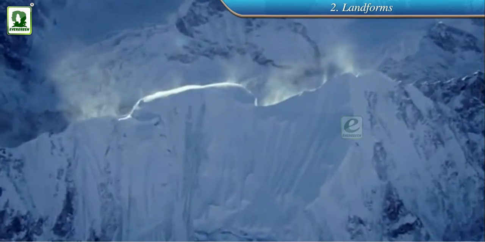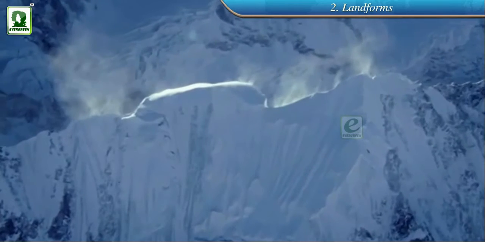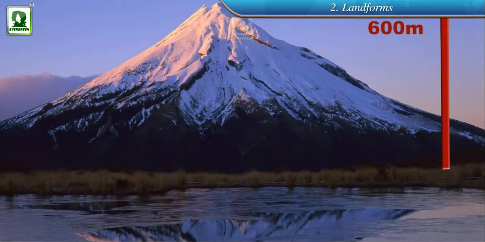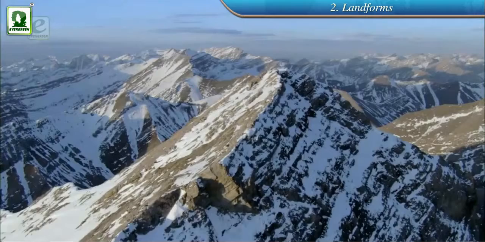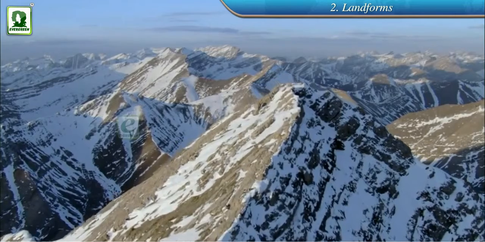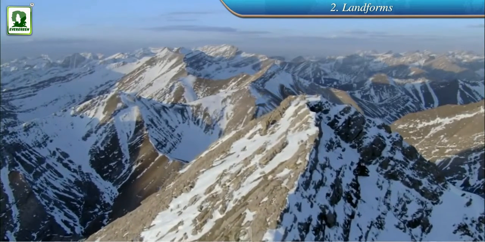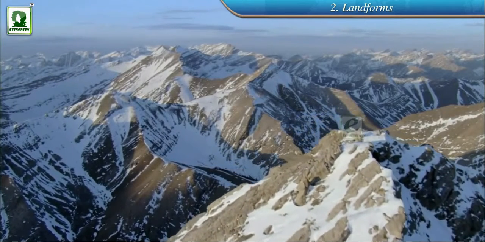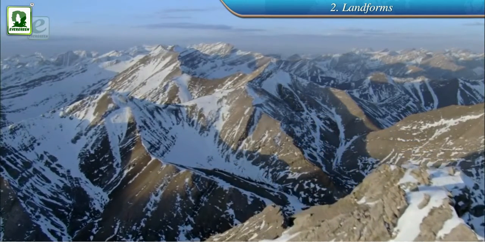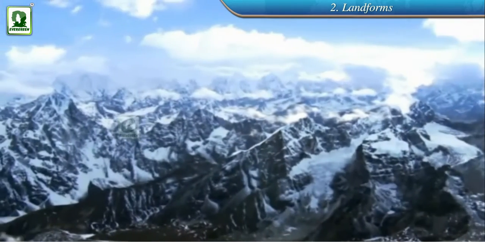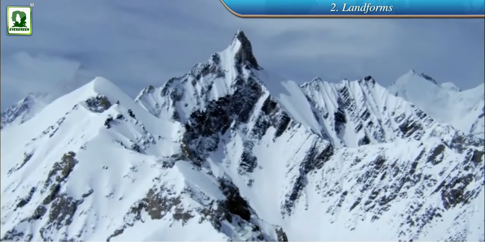A mountain. A mountain is a mass of land considerably higher than the surrounding area. It is generally more than 600 meters above the sea level and has narrow or conical peaks. Mountains are a group of very high hills forming long chains called ranges. Most of the mountains are formed of more than one chain parallel to each other. For example, the Himalayas in the northern part of our country have three major ranges extending from west to east.